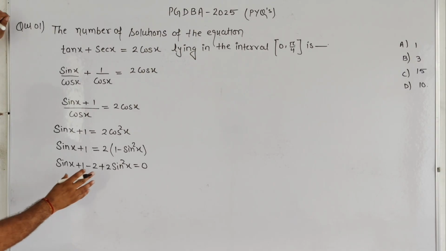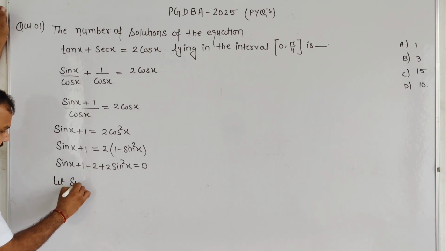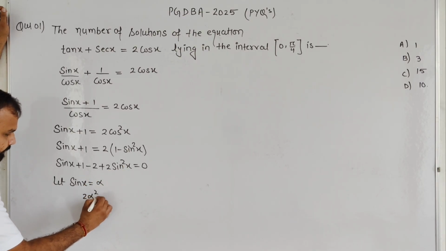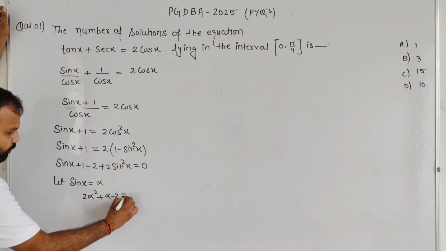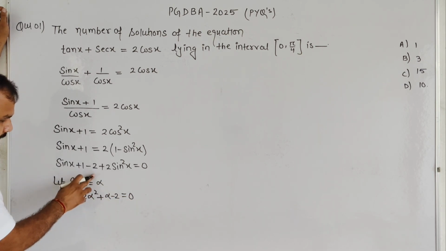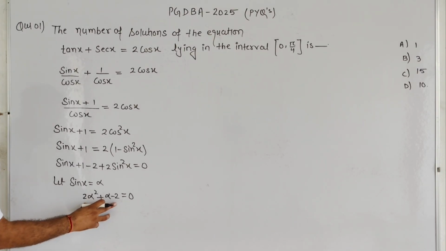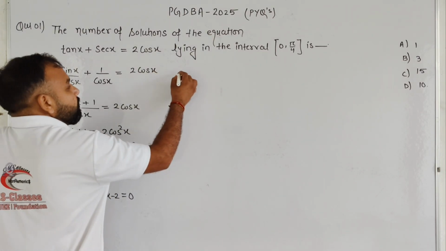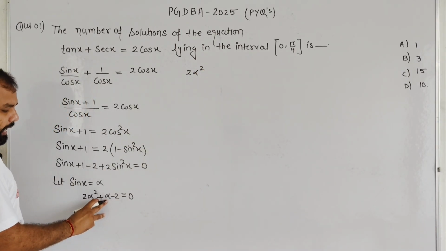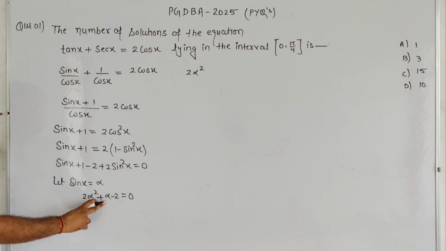Basically this will happen. So, students, let us consider sin x as alpha, and it becomes 2 times alpha square plus alpha minus 2 equals 0. Got it? 2 alpha square plus alpha minus 2 equals 0. Basically, students, we need to factorize this: 2 times alpha square, we need to multiply as minus 4 and add as plus 1.